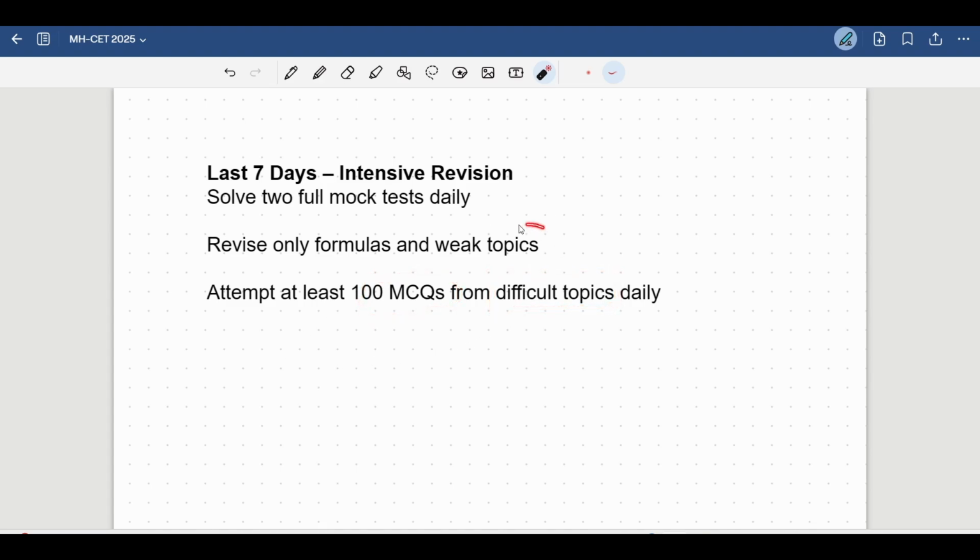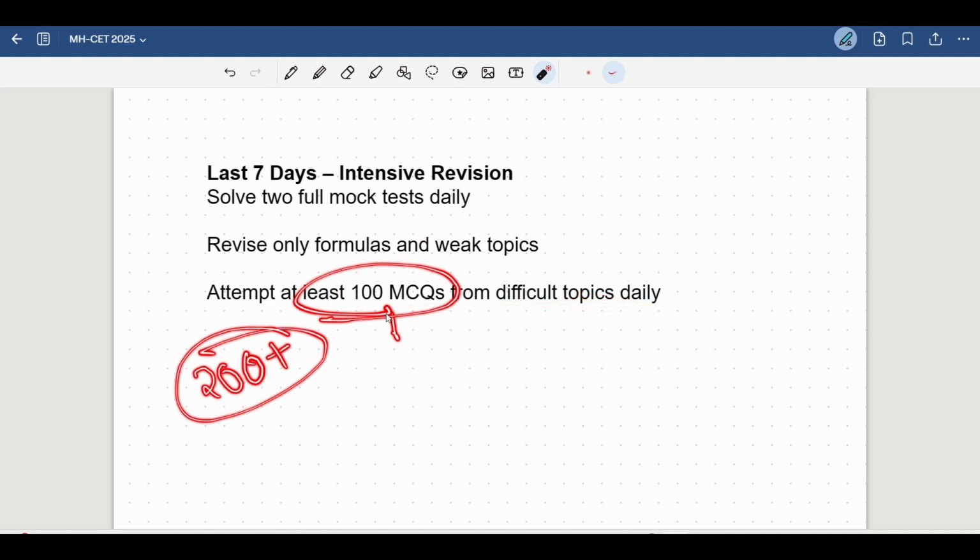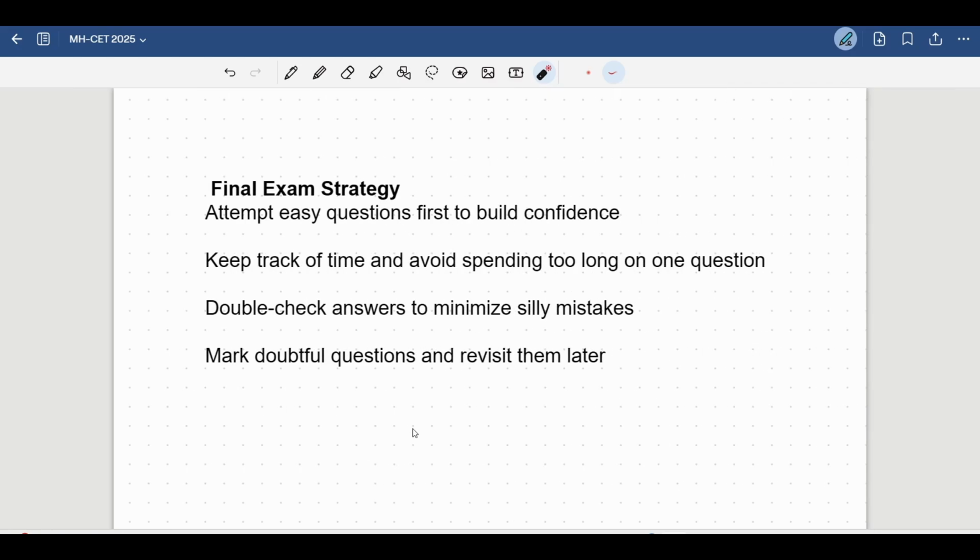Okay, so till now you might have understood what your weak topics are. You will solve more MCQs on these weak topics so that you improve your accuracy in them, and you will aim for at least 100 MCQs per topic. The target is not 200 plus MCQs daily. This is the target for each topic, okay?